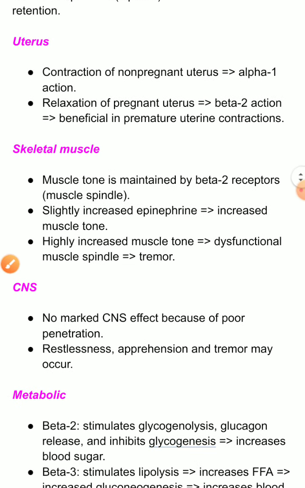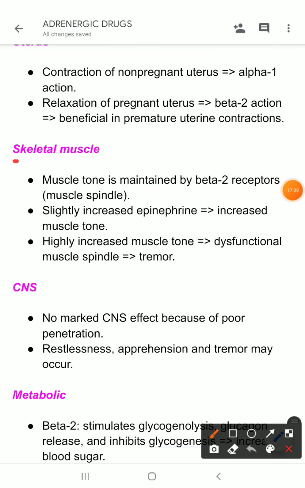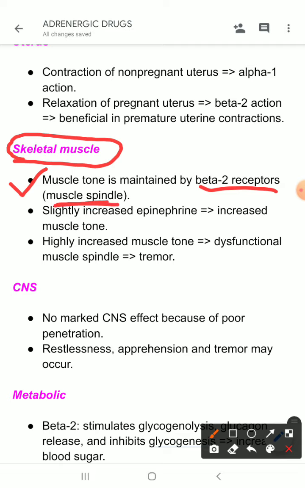Now their effect on skeletal muscle. What are the effects of epinephrine on skeletal muscle? Through beta 2 receptors, which are present on the muscle spindle, muscle tone is maintained by epinephrine or norepinephrine mainly.